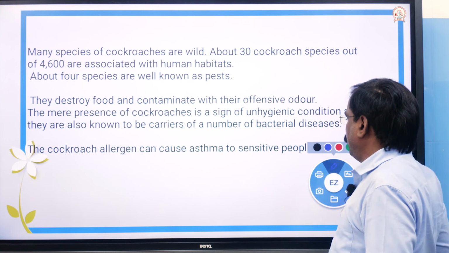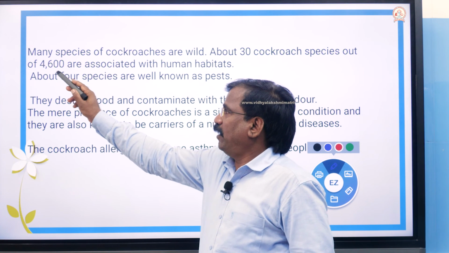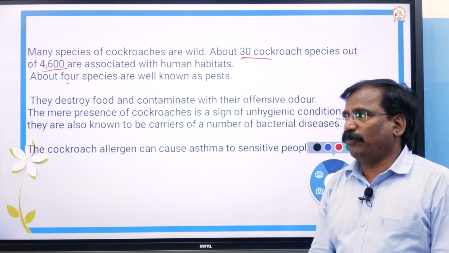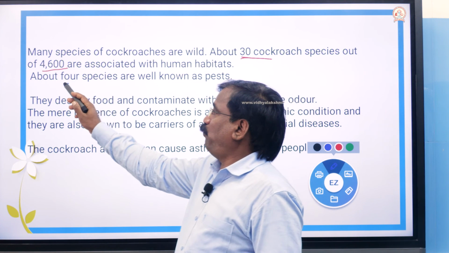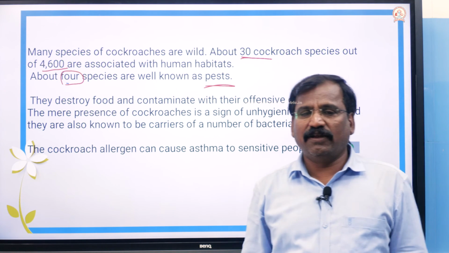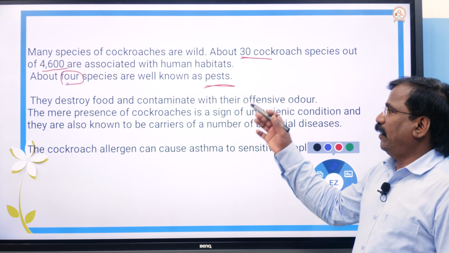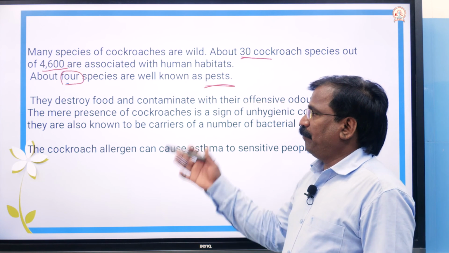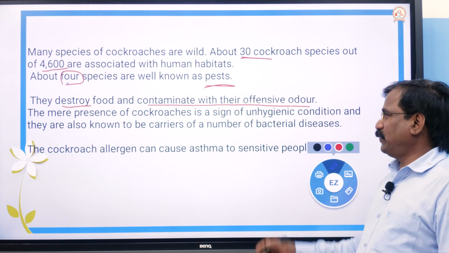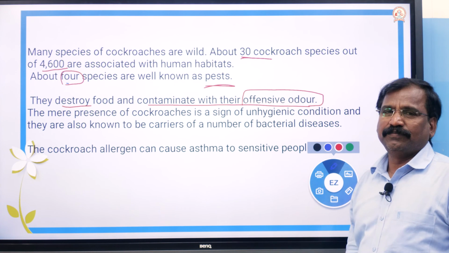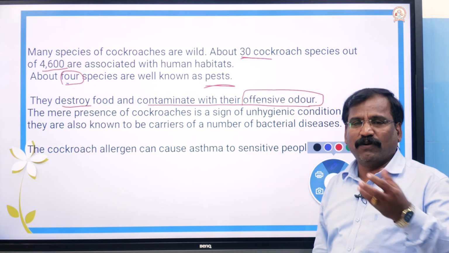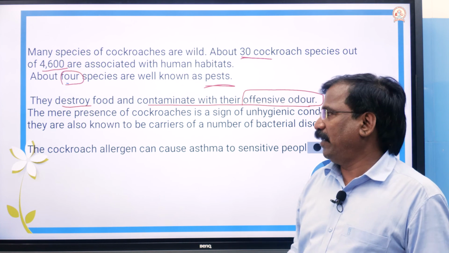Pest means damaging. Of the total 4,600, only 30 species are found in the human habitat, and among these 30 only 4 species are known as pests, damaging food and stored items. They destroy the food and contaminate it with an unpleasant, offensive odor. They leave fecal matter, so there is a smell and the food becomes unpalatable, you cannot eat it.